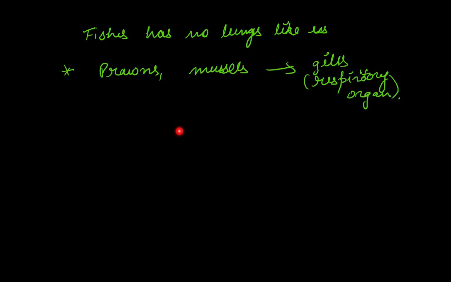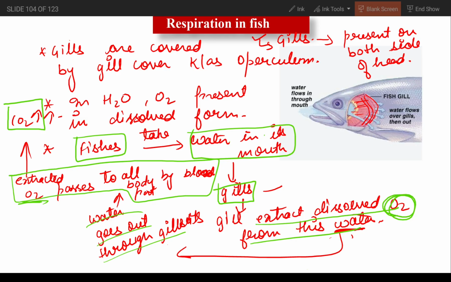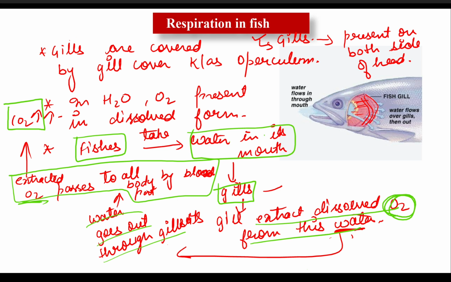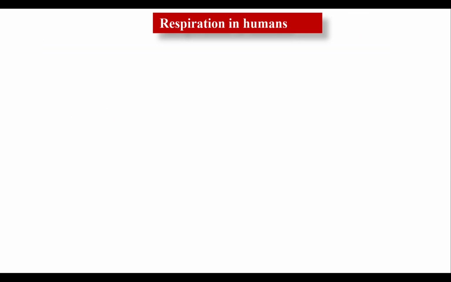Please note that the fish and the earthworm do not exchange gases during respiration in the same way. Fish exchange gases using a special organ called gills, whereas the earthworm exchanges gases through its moist skin. Is this point clear?